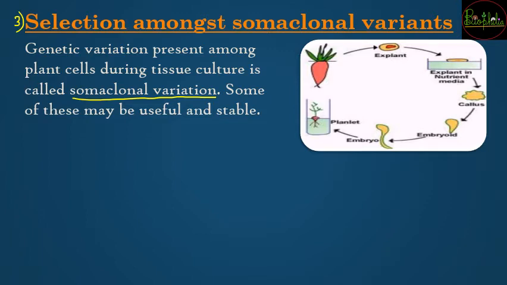So if you try to collect those variations then it is going to be useful and it will be much more stable. So that is another way by which the genetic resistant plants can be obtained.